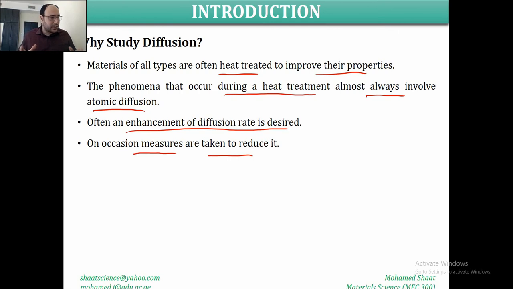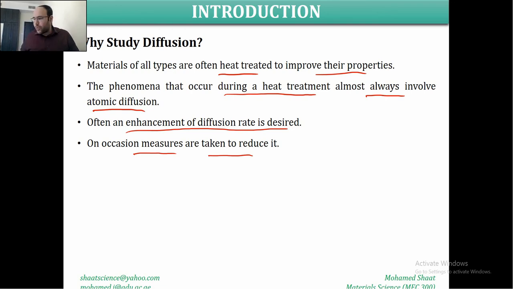But in many of the cases, as I mentioned, since there is heating in the material, definitely there is a diffusion that is going to take place, and we have to consider it when we are investigating what new properties this material is going to attain upon the heat treatment. We have to take the diffusion mechanism into account. So that's why in this chapter we are discussing diffusion.